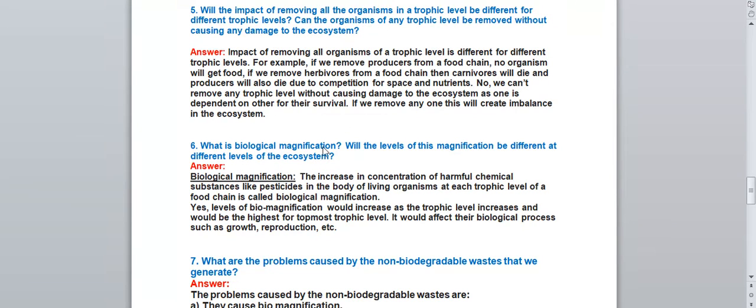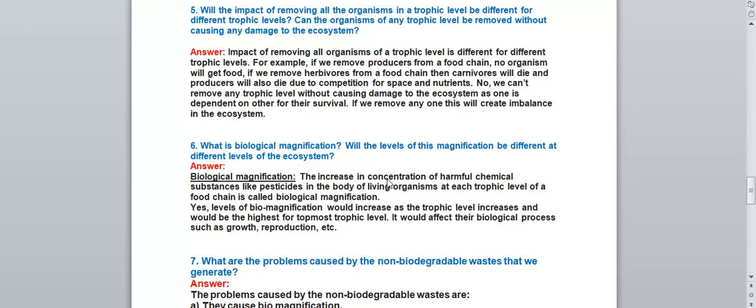Next question, what do we have? What is biological magnification? Will the level of this magnification be different at different levels of the ecosystem? So in this question, what is biological magnification? That is very important. The increase in concentration of harmful chemical substances like pesticides, or you can write DDT, in the body of living organisms at each trophic level of the food chain is called biological magnification.